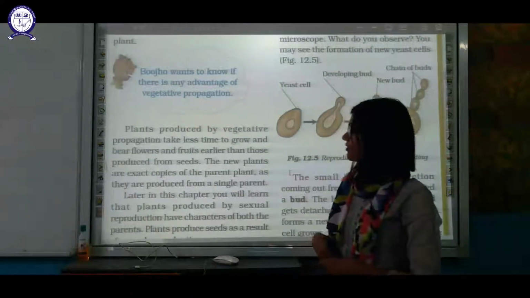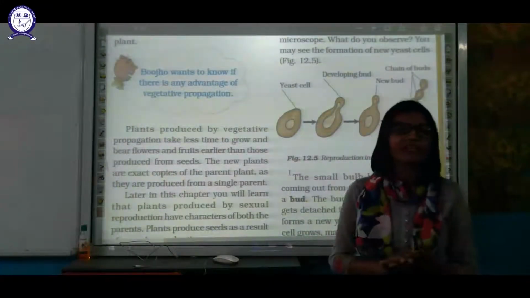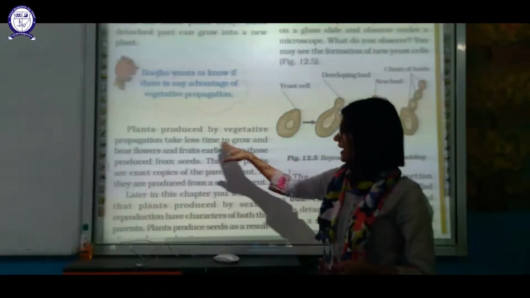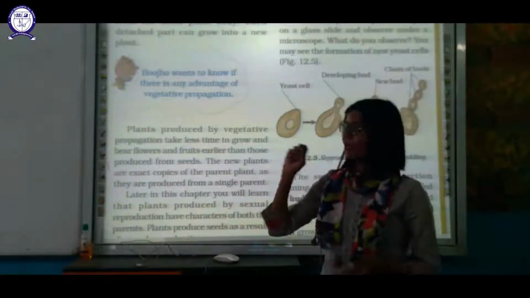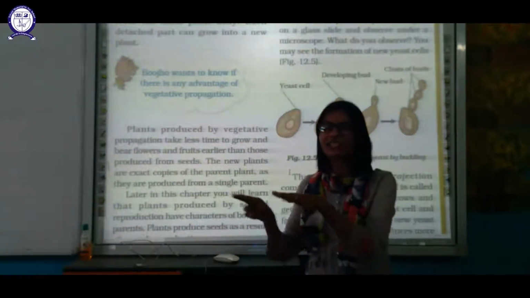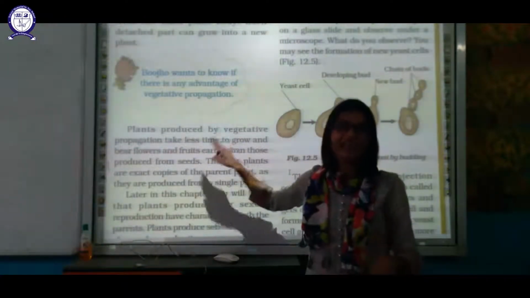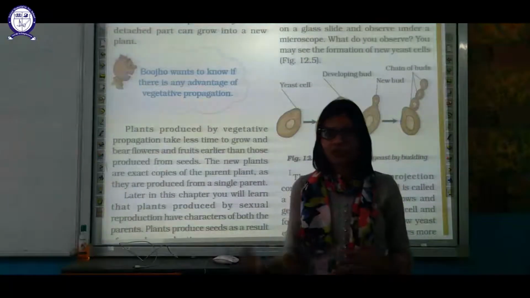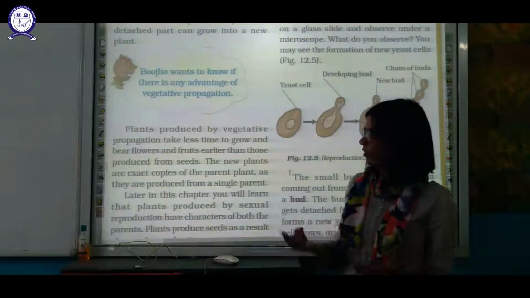Bujo wants to know if there are any advantages of this vegetative propagation. Let us see. Plants produced by vegetative propagation take less time to grow. They do not need flowers, so much less care is needed in the case of vegetative propagation if we compare it to sexual reproduction.